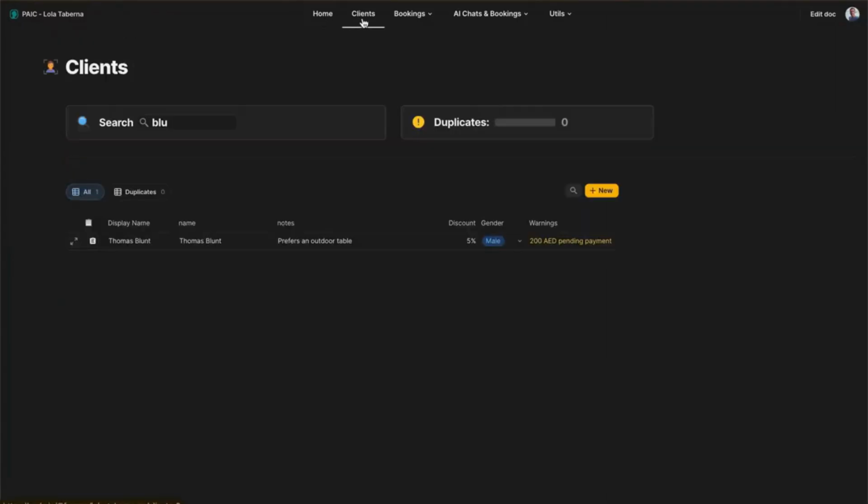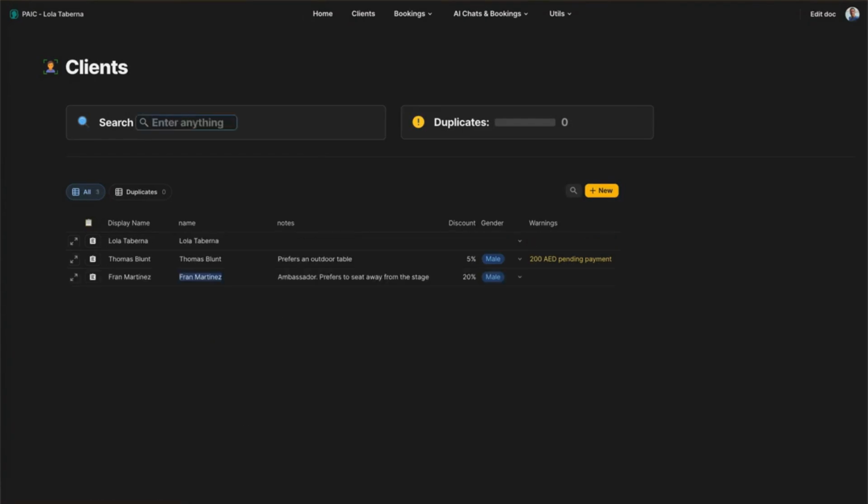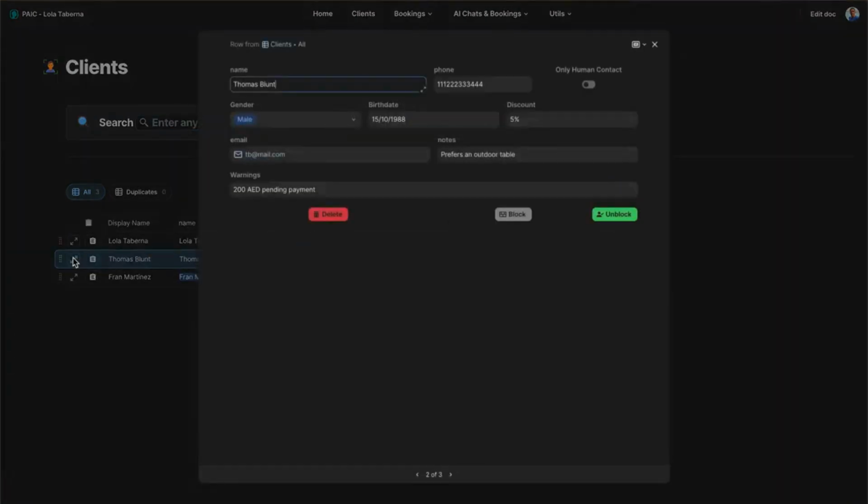Other things that we can see, we can come to the clients, all the clients here. We can explore the clients and see all the information. We can also say human contact only. This means that when this client is texting on WhatsApp, they will never receive a reply from the AI, so it has to be the human, the staff, that engages.